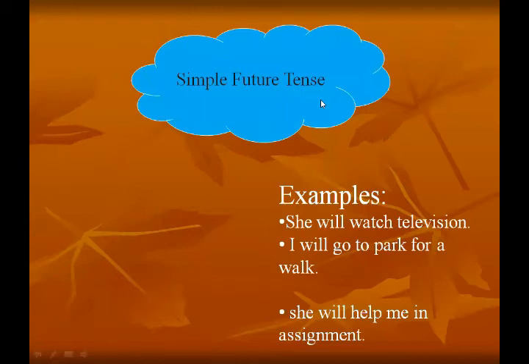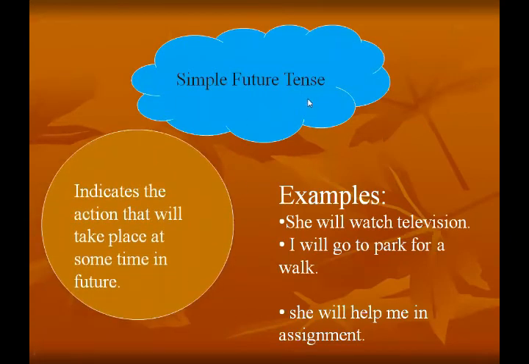Now moving towards the next, simple future tense. Why do we use simple future tense? We use simple future tense to indicate an action that will take place at some time in the future. You are not sure about when the action will happen, but you are sure that you will do this action in the future.